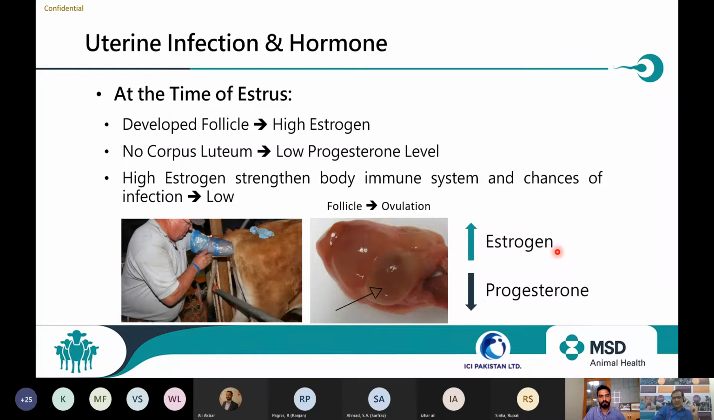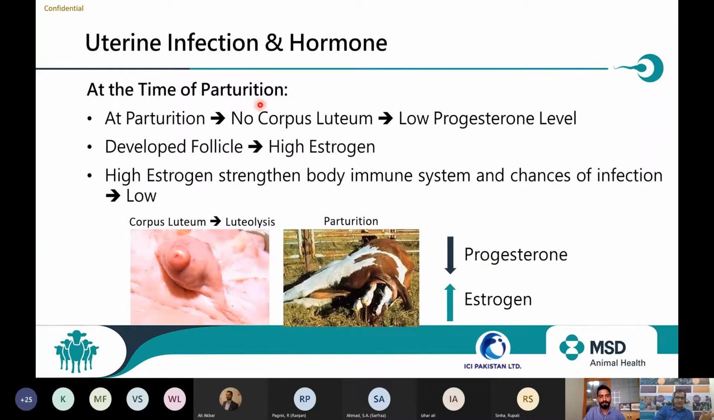Because of the high estrogen. Now, the second event, when parturition happens. At the time of parturition, the corpus luteum is degenerated. Because of that corpus luteum degeneration, the progesterone level is reduced, and because of the dominant follicle present at that time, the estrogen level is high. Further, at the time of parturition, again the progesterone level is reduced, the estrogen level is high, and the chances of infection are low.